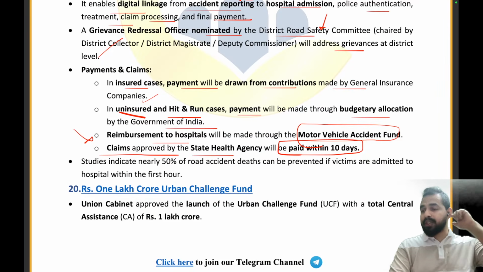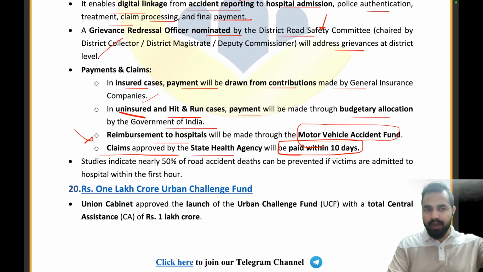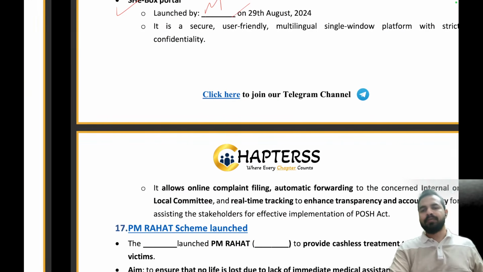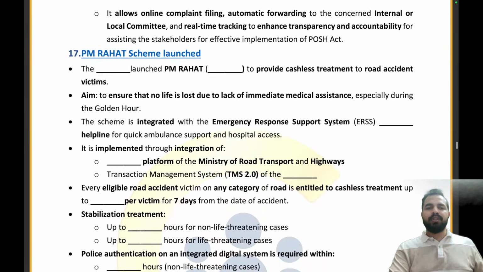So in insured cases, payment will be done through the GIC, General Insurance Company. In the case of uninsured and hit and run cases, payment will be made through budgetary allocation. And the claims approved by the State Health Agency will be paid within 10 days. That's all. Let's try to answer the question.